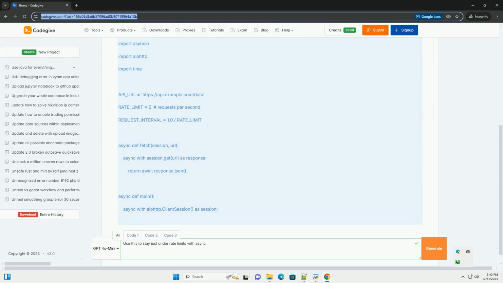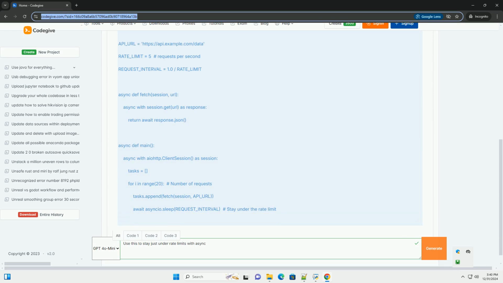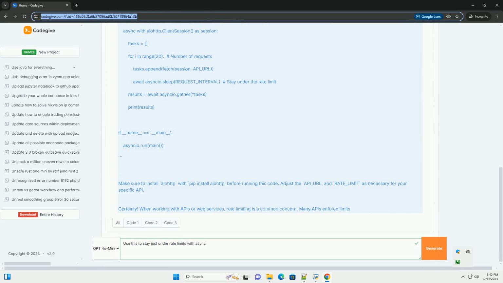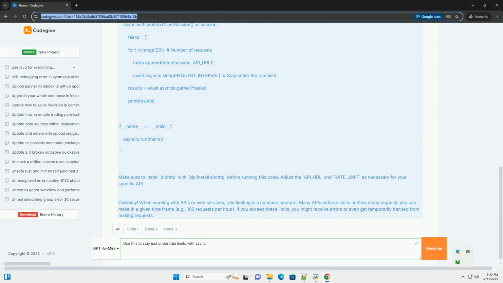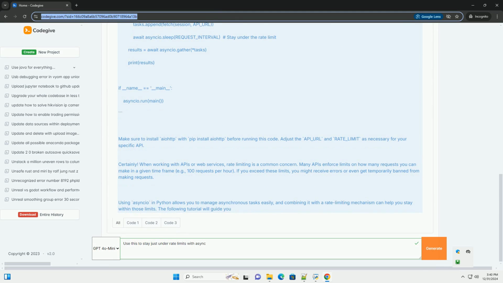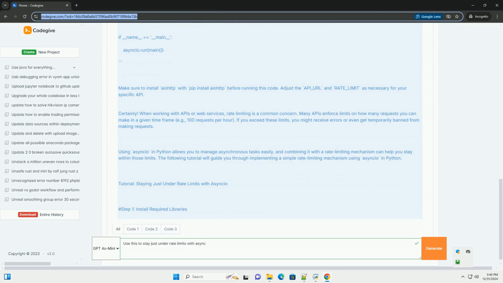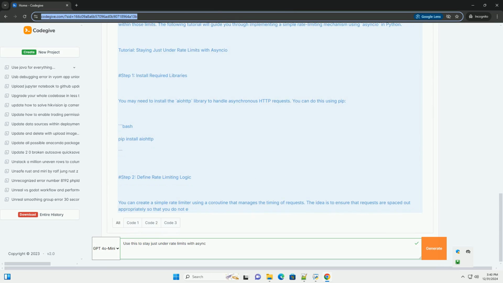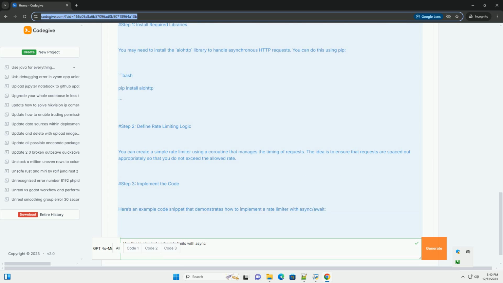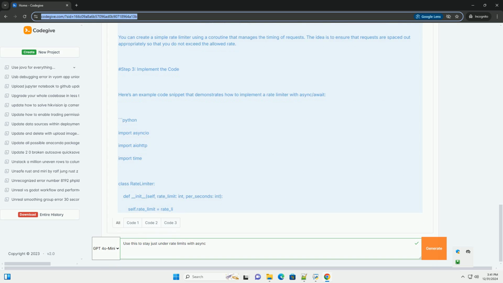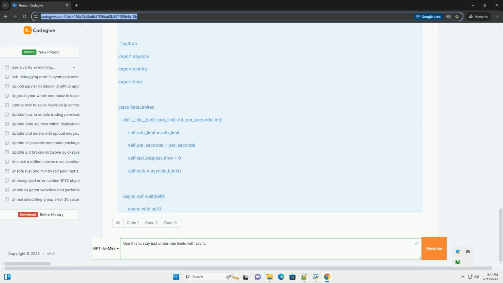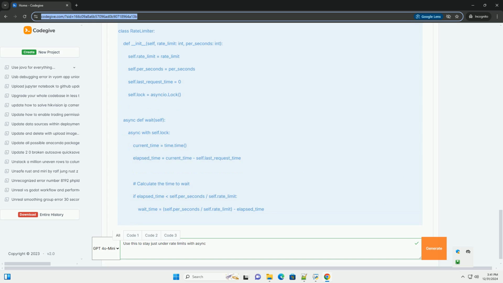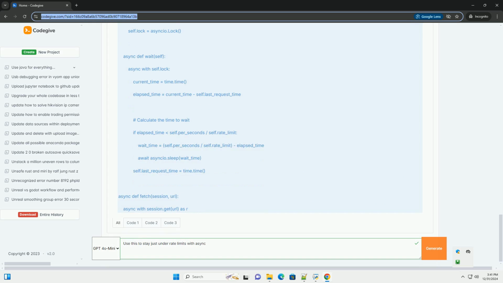Certainly. When working with APIs or web services, rate limiting is a common concern. Many APIs enforce limits on how many requests you can make in a given time frame, for example 100 requests per hour. If you exceed these limits, you might receive errors or even get temporarily banned from making requests. Using asyncio in Python allows you to manage asynchronous tasks easily, and combining it with a rate limiting mechanism can help you stay within those limits.